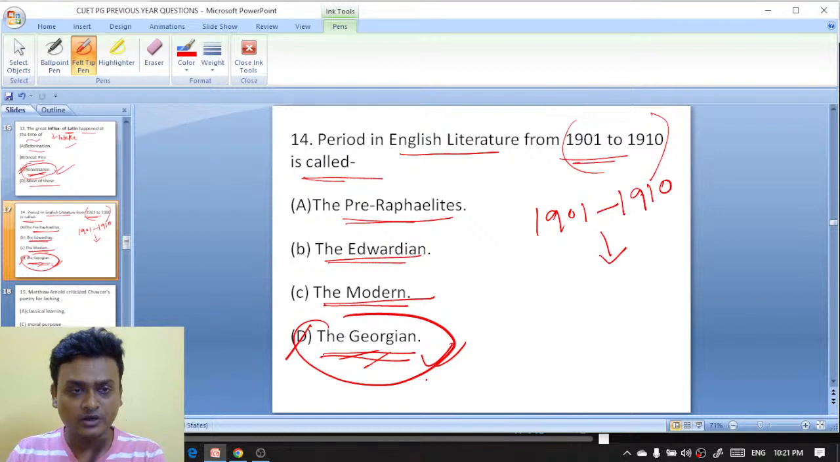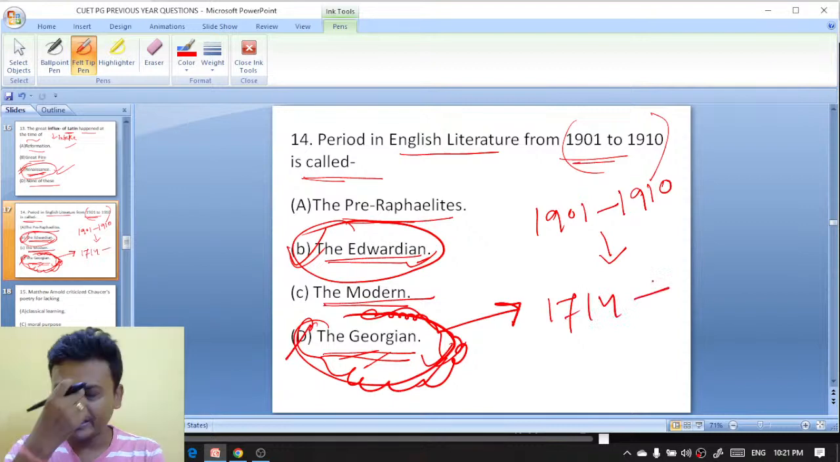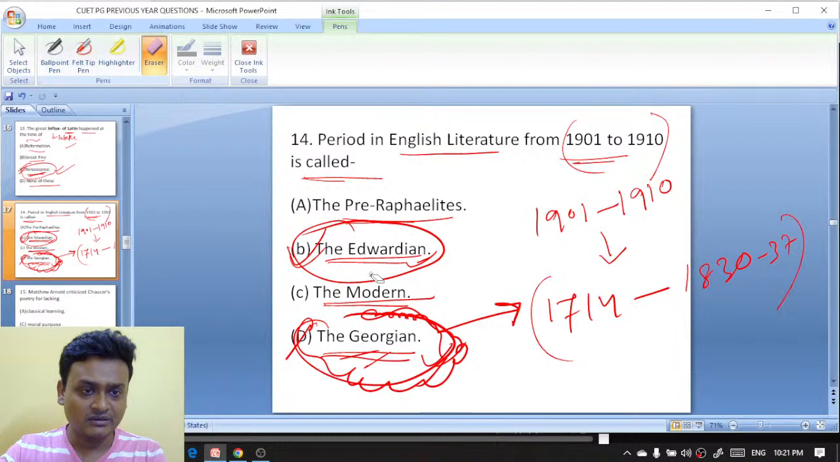I'm extremely sorry, the Edwardian period is the right answer. Extremely sorry for my mistake. So it is actually the Edwardian period. The Georgian period is actually from 1714 to 1830, and then 1830 to 1837. That is the Georgian period. I am extremely sorry for my mistake.